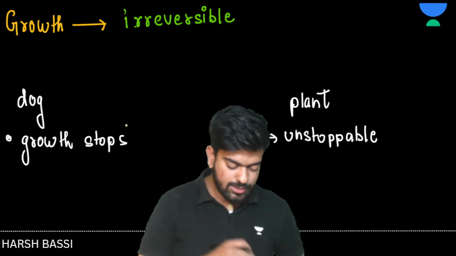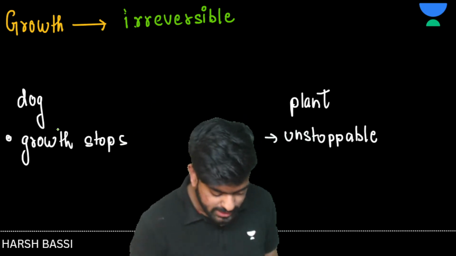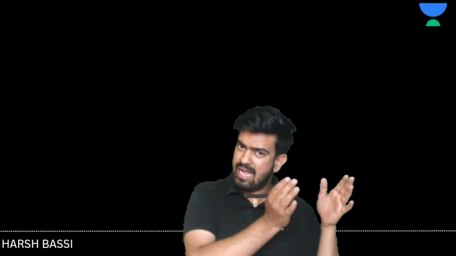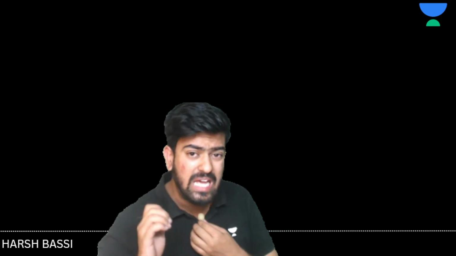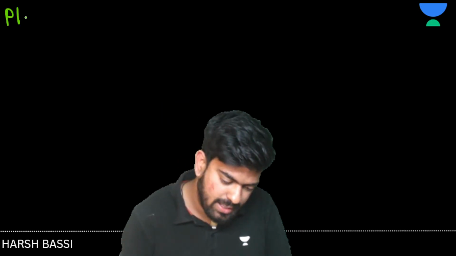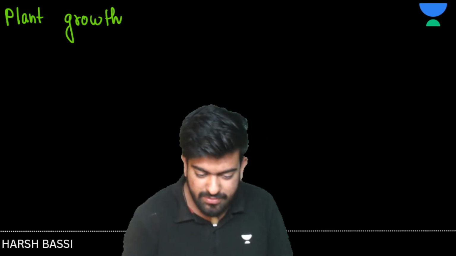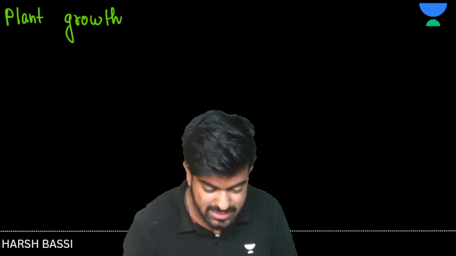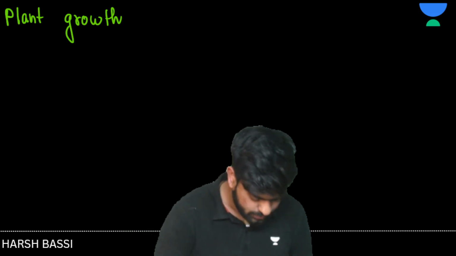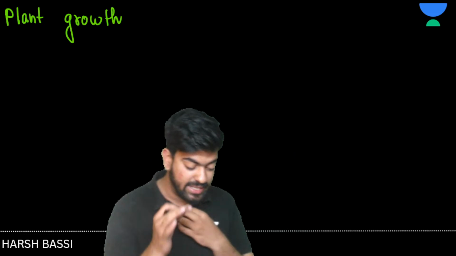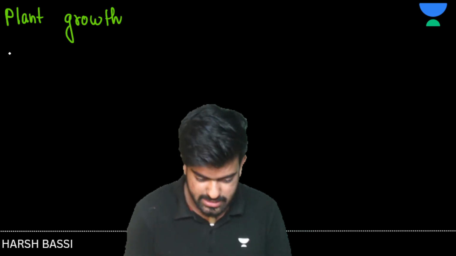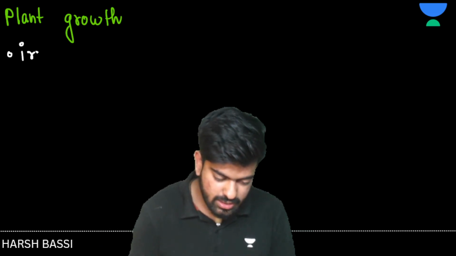Now, let's talk about some more points here. There were some differences between the growth of an animal and the growth of a plant. Since we are discussing plant growth, let's focus more on plants only. Let me write here: plant growth. The number one thing we discussed right now is that plant growth is irreversible. Yes or no? Yes, sir. Let's write here: irreversible.